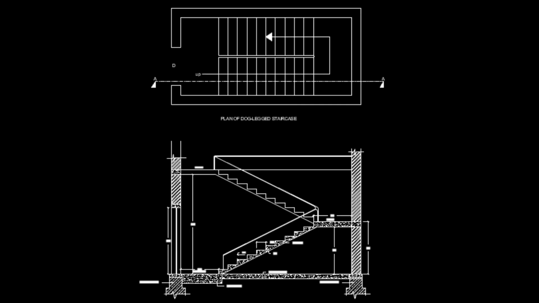Welcome back to this session of AutoCAD. In this session, you are going to learn how to create the plan and cross-sectional elevation of a dogleg staircase. Dogleg staircase is one of the most popular types of staircase which is used in residential buildings as well as public buildings. So without wasting time, let us learn the skill to draw the dogleg staircase.